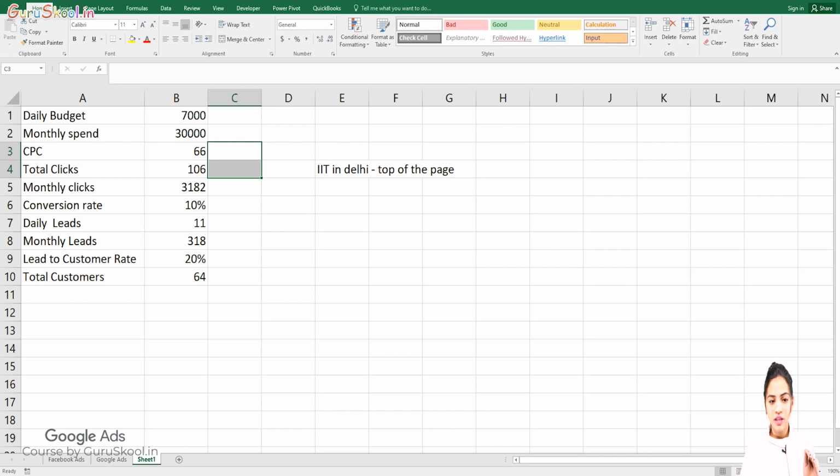If you spend 7,000 on a daily basis, then you will be able to touch 106 clicks in a single day. Then, of course, after doing all the calculation, you will get 64 customers in a month. That's still okay. And this is what your competitors do.